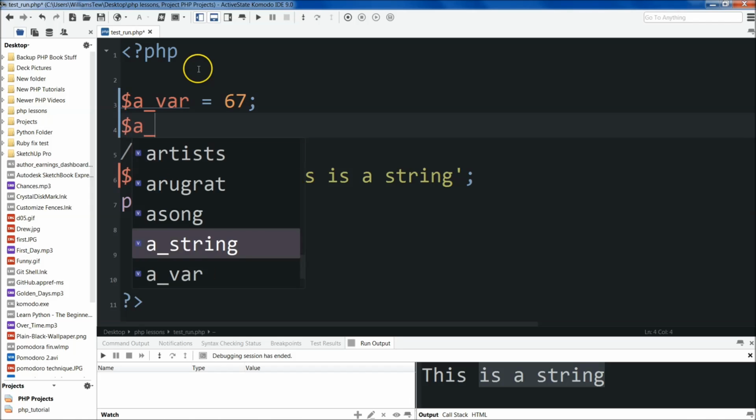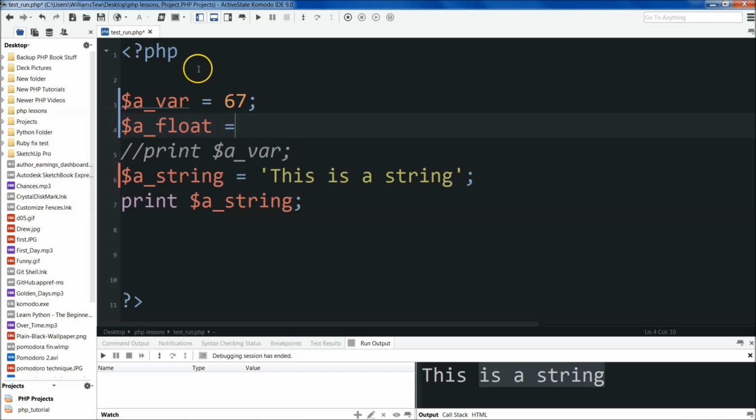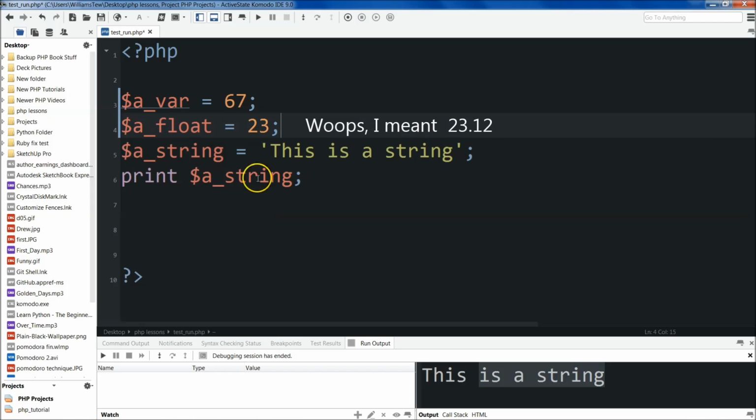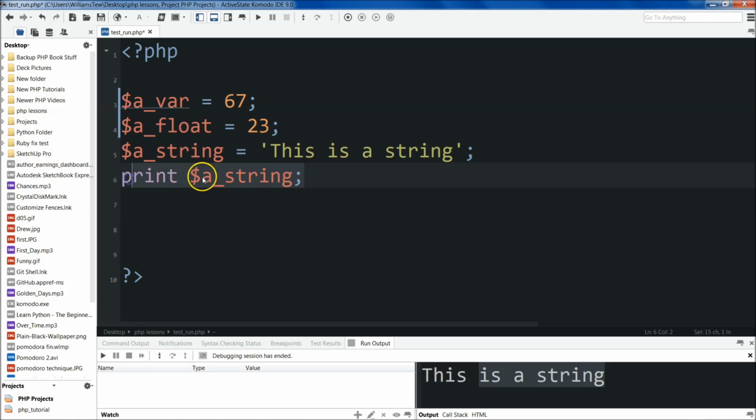You don't have to worry about this, but I just want to make sure, a float. Don't get any confusion here. 23, there we go. And we'll just knock this one out for now. Print a string, we don't need that anymore. Can actually just get rid of that.